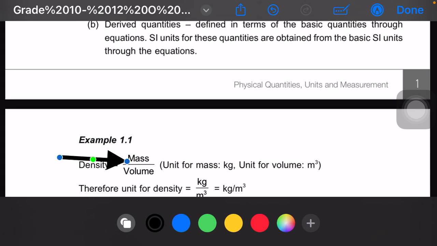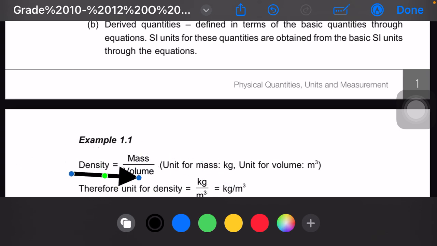We know that the unit for mass is kg. And we know that the unit for volume is meters cubed. So the dividing line in the middle changes to a slash, as you have seen there between kg and meters cubed. It changes to per, a slash. This simply means you divide kg by the volume. That's where this slash is coming from, and that's how the units for density are gotten.